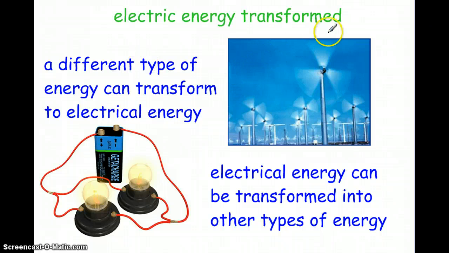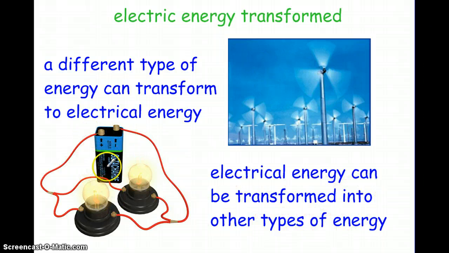Electric energy can be transformed. So here we have 2 different ways to transfer. A different type of energy can be transformed to electrical energy. Here we have kinetic energy, the energy of movement. Those blades are moving, and that is getting transformed into electrical energy in this wind farm picture. In another picture, we have electrical energy that can be transformed into other types of energy.